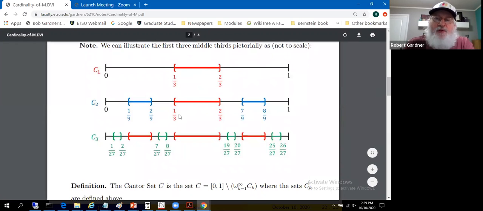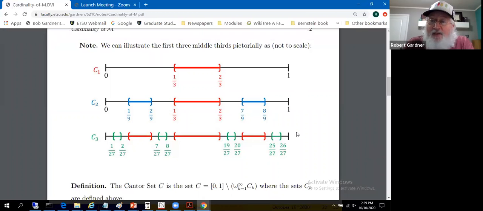From those, we've removed the middle thirds of those two, in blue in this case. That produces 4 subintervals, all of the same length. We've thirdly removed the middle thirds of those 4, producing a total of 8 little black subintervals here between the colors. Next, we'd remove the center thirds of each of those and so forth,